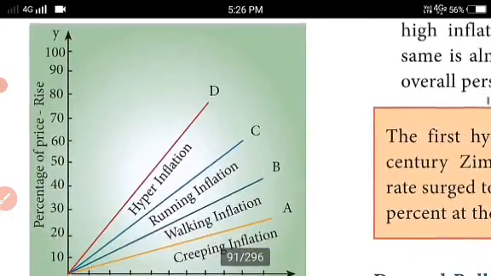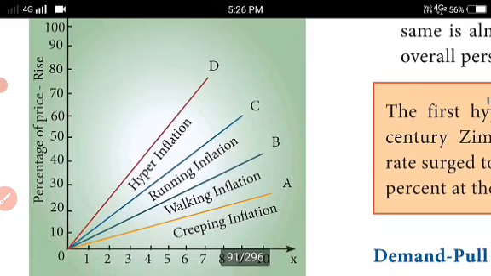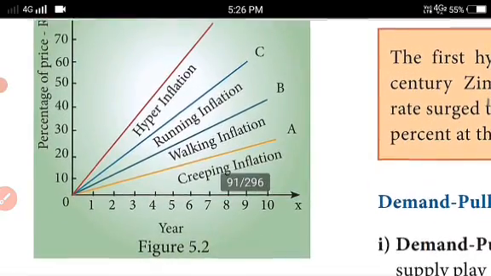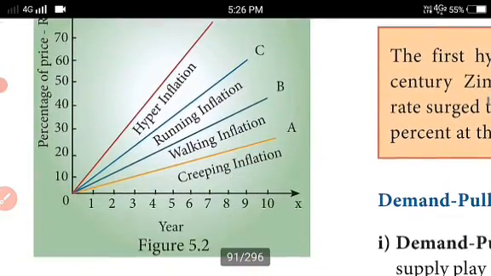Here the picture is given. See here, the percentage of the price level is measured on the y-axis, and the year is measured on the x-axis. What are the types? Creeping inflation, walking inflation, running inflation, hyperinflation. These are the types of inflation. It may be asked in your 5-mark question. Understood? Then demand pull versus cost push inflation.